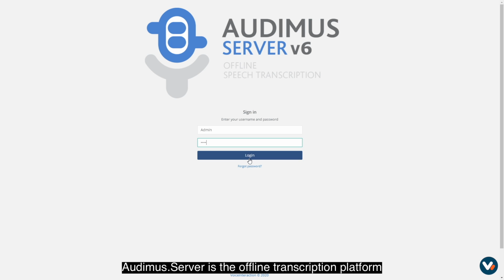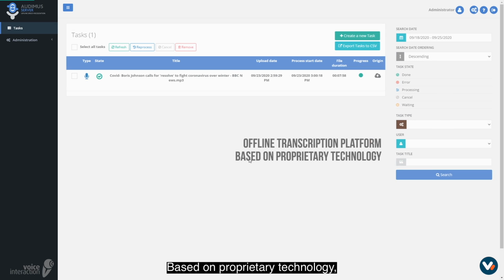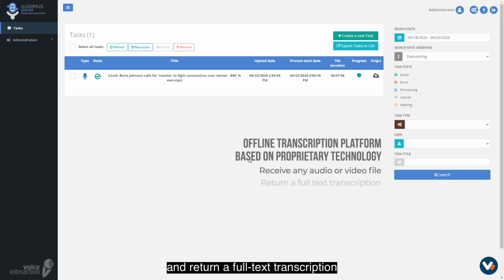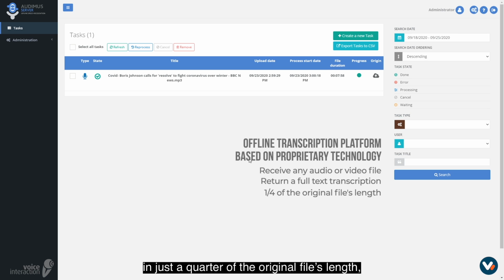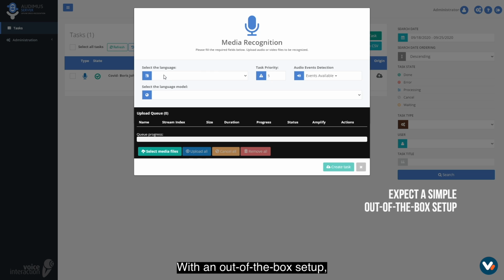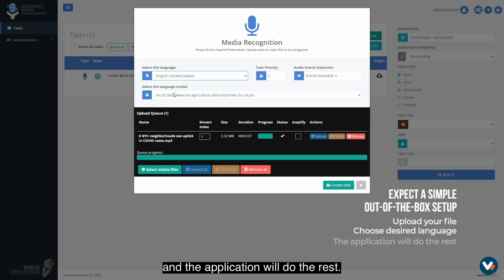Audimus.Server is the offline transcription platform from VoiceInteraction. Based on proprietary technology, this system is able to receive any audio or video file and return a full text transcription in just a quarter of the original file length as an editable and searchable file you can keep for metadata. With an out-of-the-box setup, you just need to upload a file, choose the desired language, and the application will